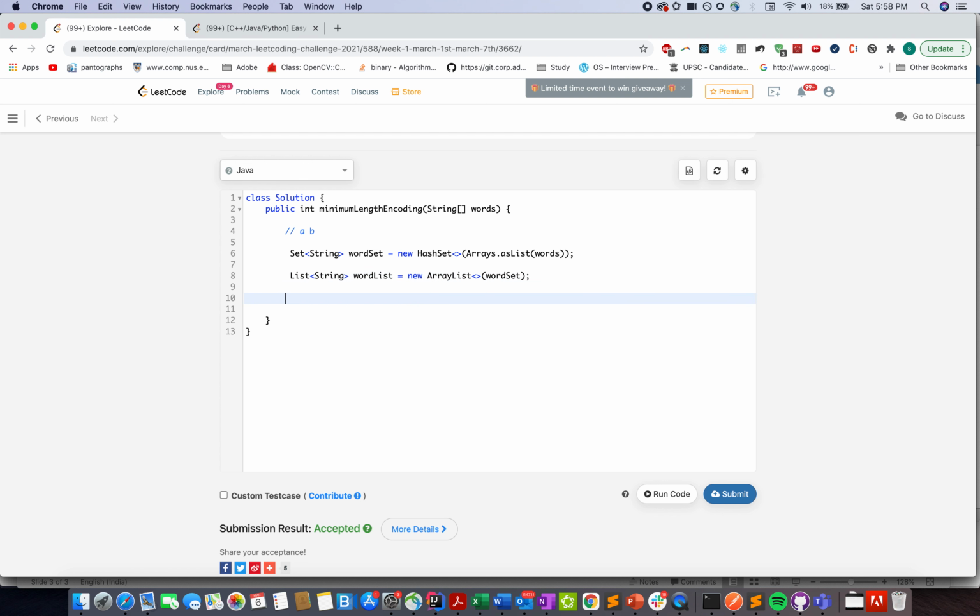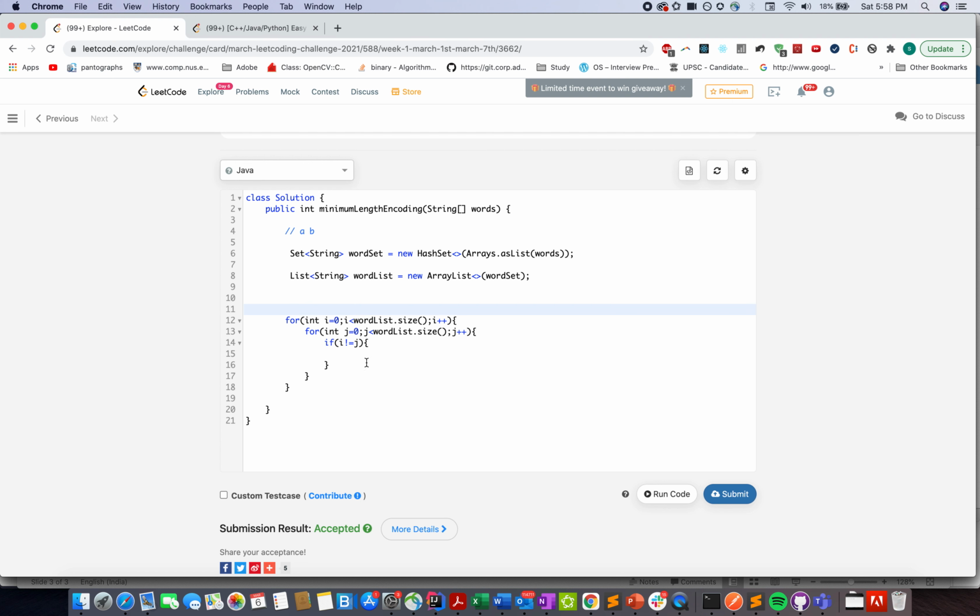Yeah, this should be fine. And now let's use indexes to operate upon the word list elements. For integer i equals 0, i less than word list dot size, i plus plus, for integer j equals 0, j less than word list dot size, j plus plus, if i is not equal to j.